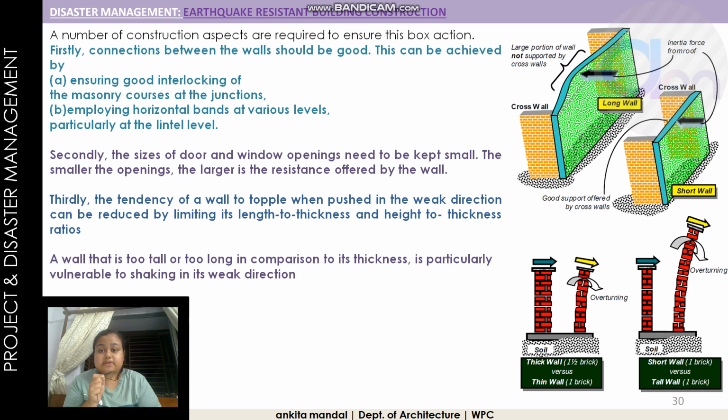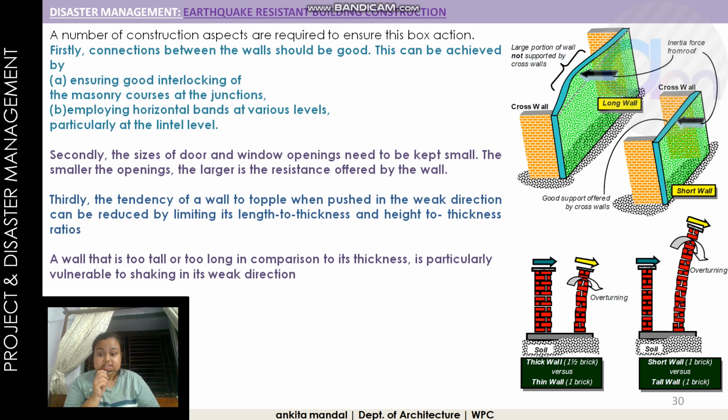Firstly, the connection between the walls should be good. This can be achieved by ensuring good interlocking of the masonry courses at the junctions, that is the four corners, and employing horizontal bands at various levels. Secondly, the size of the door and window openings needs to be kept small. The smaller the opening, the larger the resistance offered by the wall.